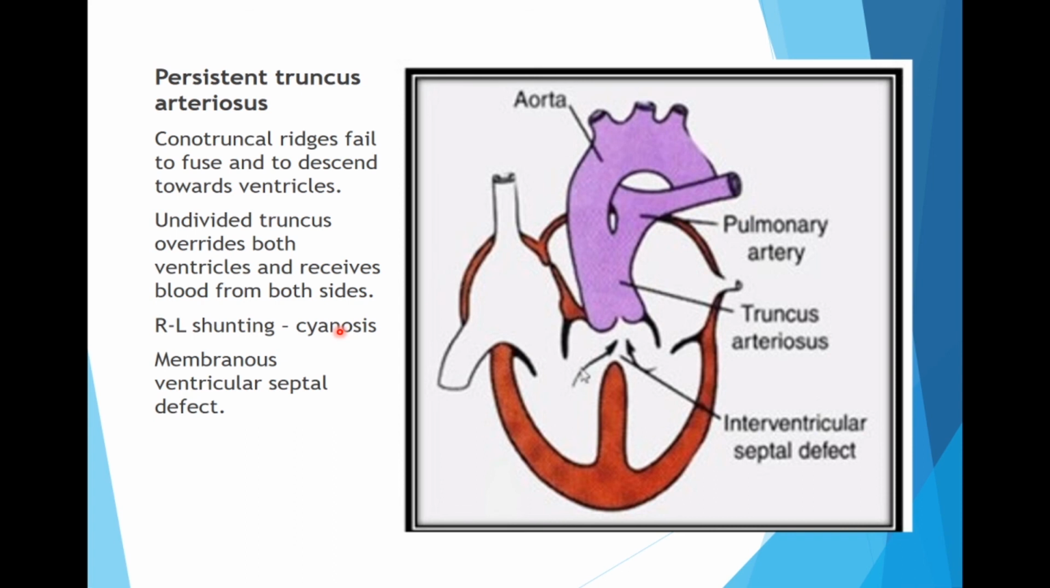Then there could be persistent truncus arteriosus, where the conotruncal ridges fail to fuse and descend towards the ventricles, so that undivided truncus overrides both the ventricles and receives blood from both the sides like this. There is cyanosis and the membranous portion of the interventricular septum is defective.